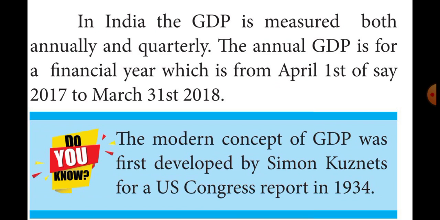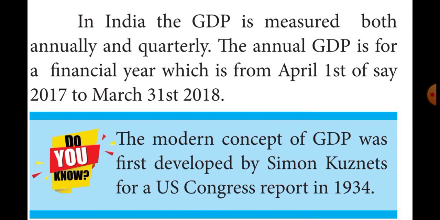The annual GDP for financial year 2017-18 will include only the goods and services produced during this financial year, and it will exclude the goods and services produced in previous years. Likewise, GDP for quarter 2 will include only goods and services produced in quarter 2. It will not include the goods and services produced in quarter 1.